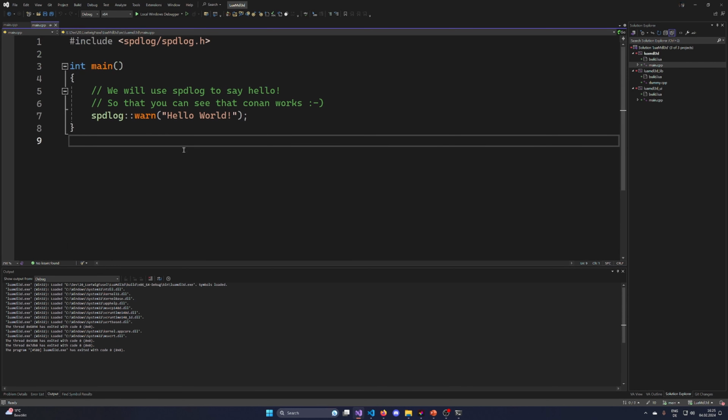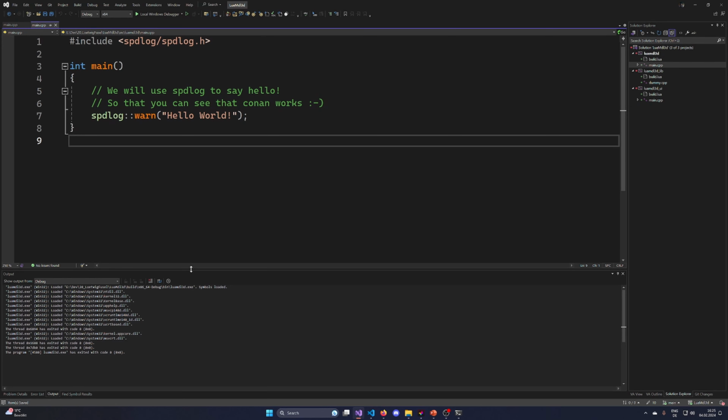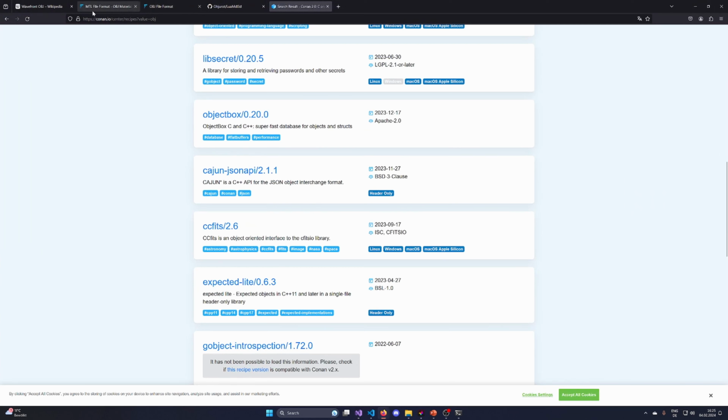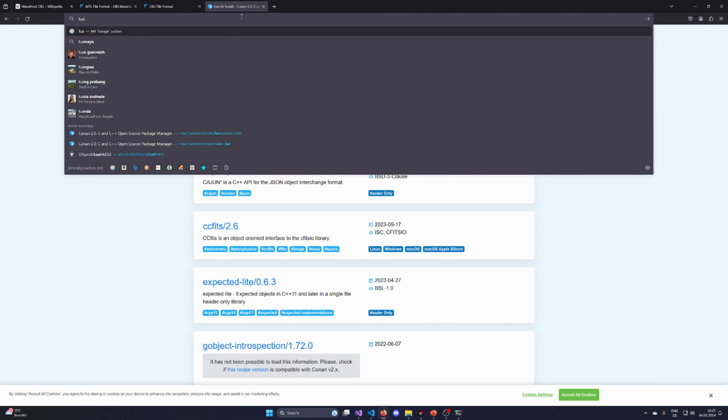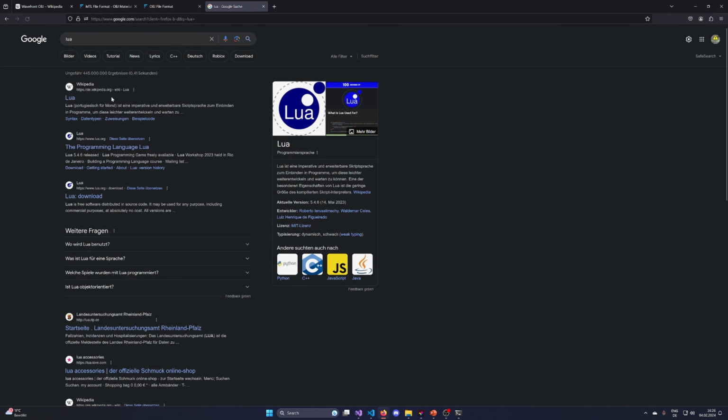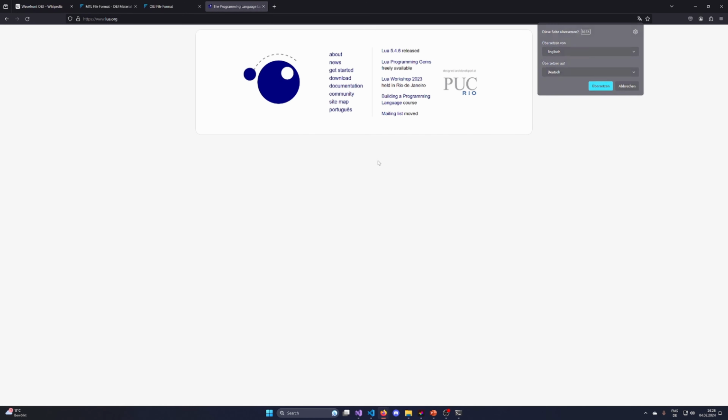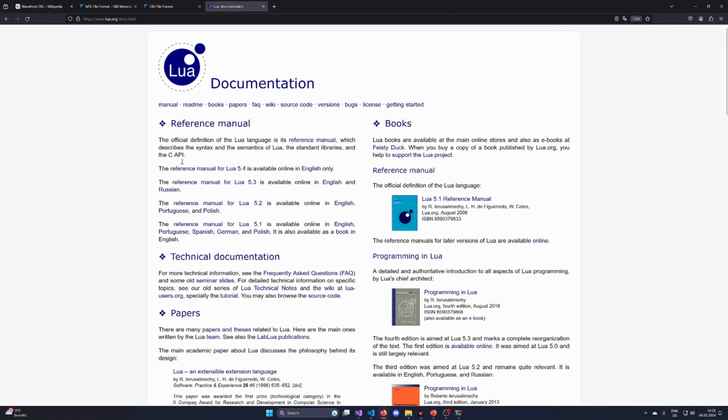We get some hello world from spdlog. So this is all done correctly. Let me zoom in a bit so that we can work with that. Maybe it's a bit, no, I think it's fine. Let's keep it like this. All right, so let's now start implementing a bit of the stuff. I haven't used Lua in quite a while. Let's just search for Lua. Lua.org was the address. Documentation.